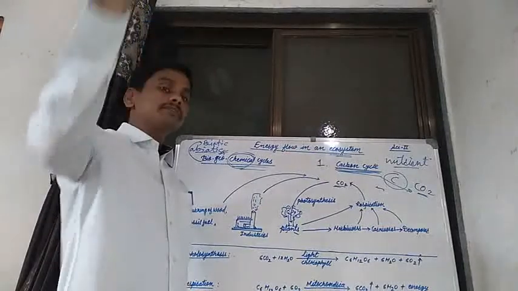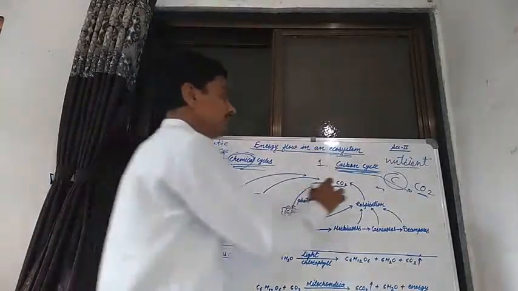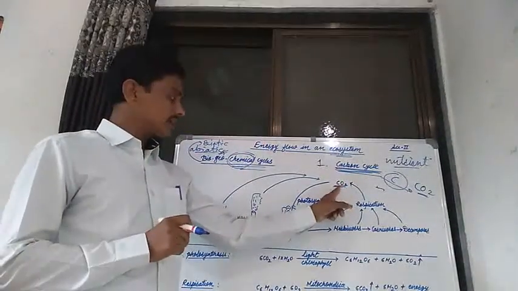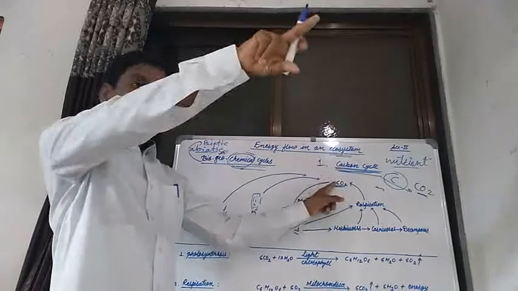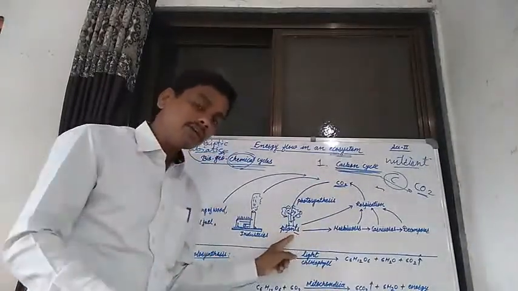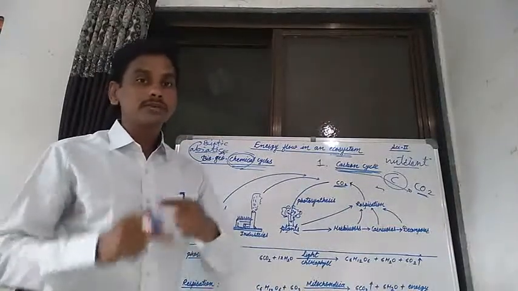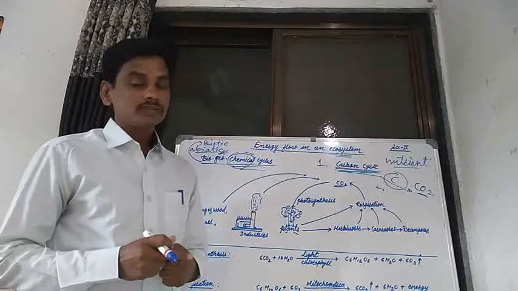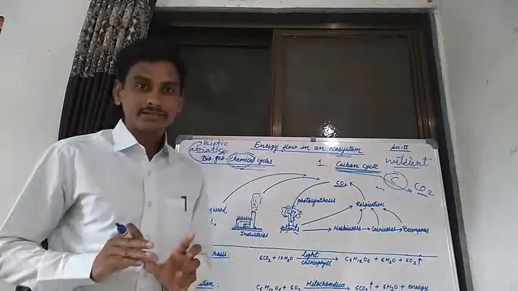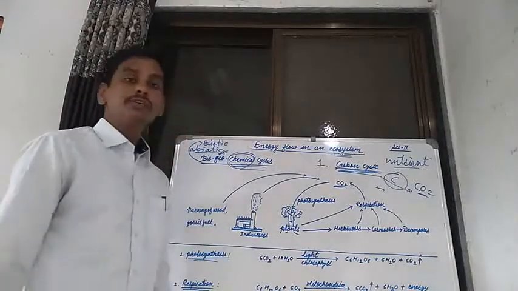Carbon dioxide is present in the atmosphere, in the environment, and the flowing of this carbon dioxide from the atmosphere to living organisms, and again from living organisms to the atmosphere, is known as the carbon cycle. In the carbon cycle, there are two most important processes: the photosynthesis process and the respiration process.